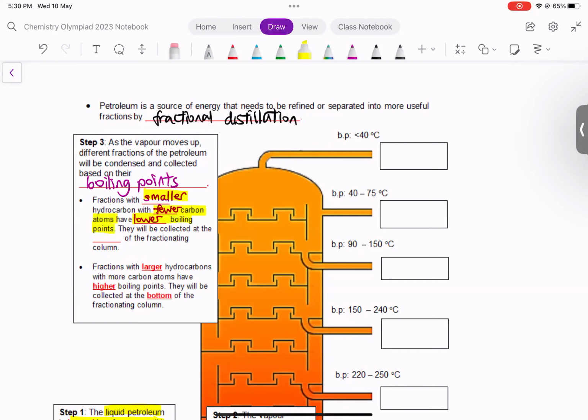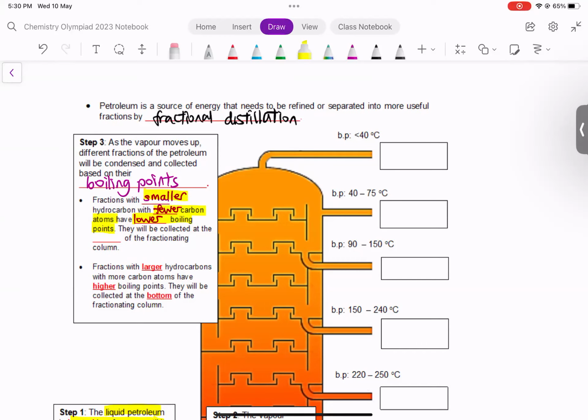Now, this will be very helpful as well when you look at molecules with a simple molecular structure. Now, you will have learned in chemical bonding that simple molecular structures often result in a low boiling point. That is because of the weak intermolecular forces of attraction between molecules, which require very little energy to overcome.